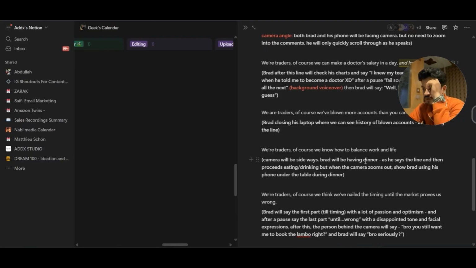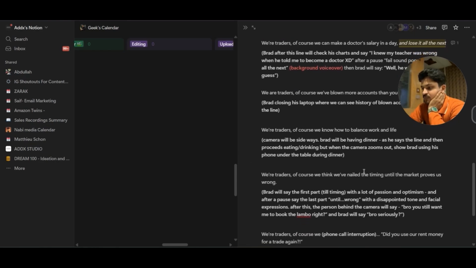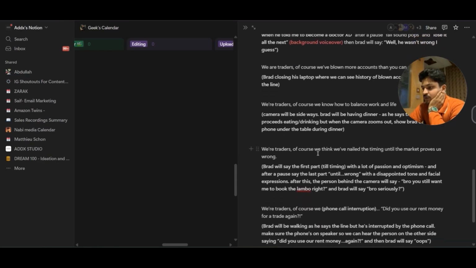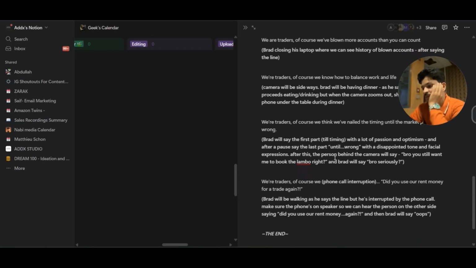I'm not pretty sure on this one right here, because I don't feel it's relatable, and the audience is not going to react to this line a lot. Maybe I will remove it, but for now, it's looking all right. We are traders, of course we think we nailed the timing until the market proves us wrong. This is really relatable.